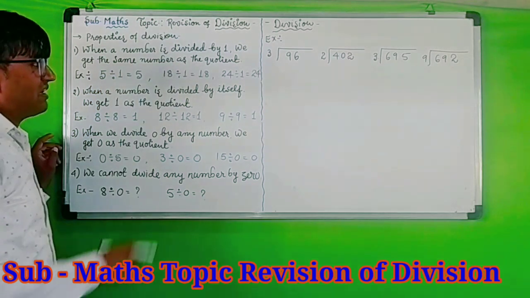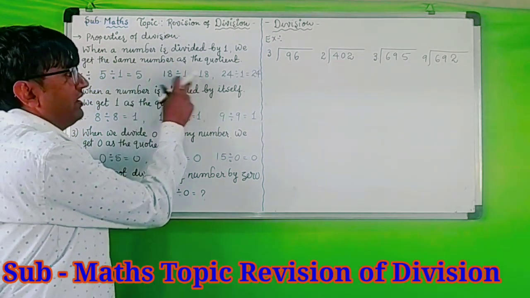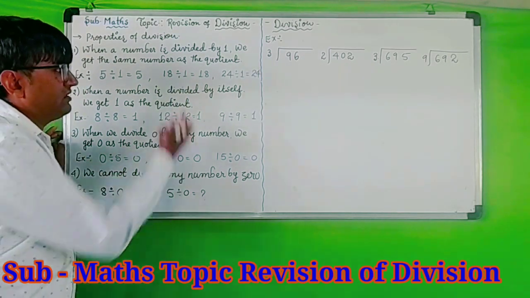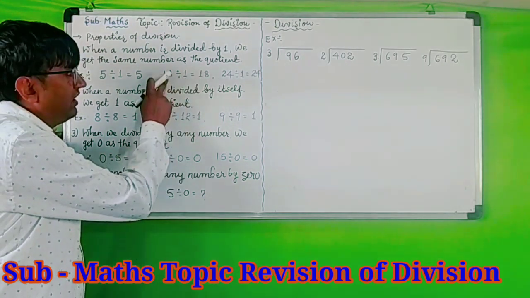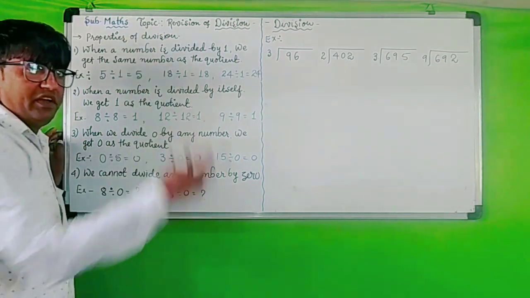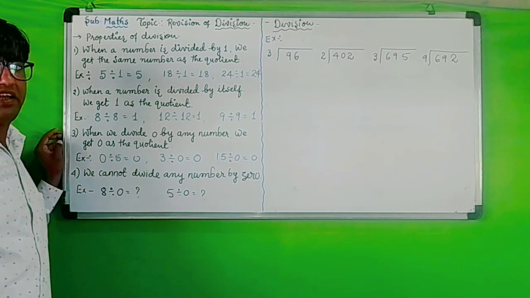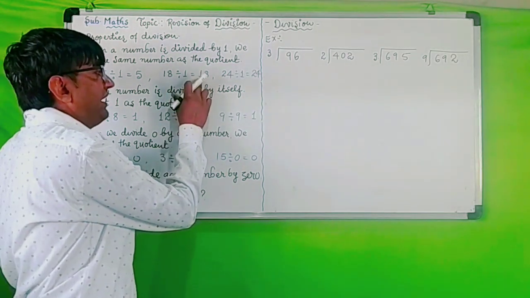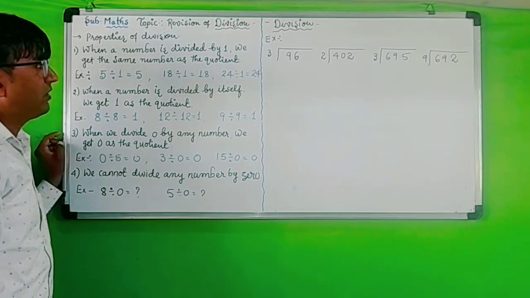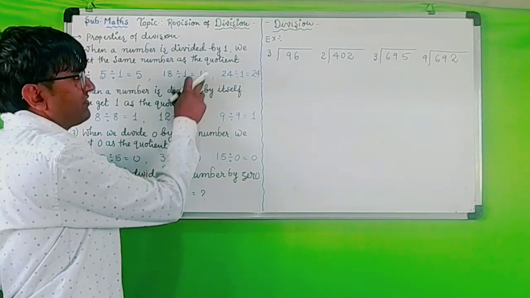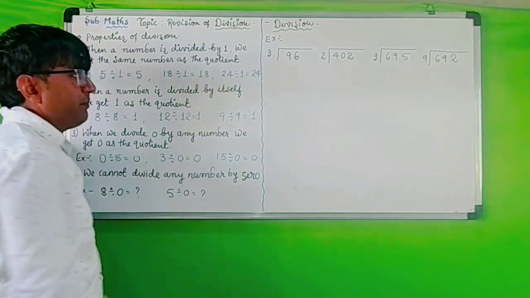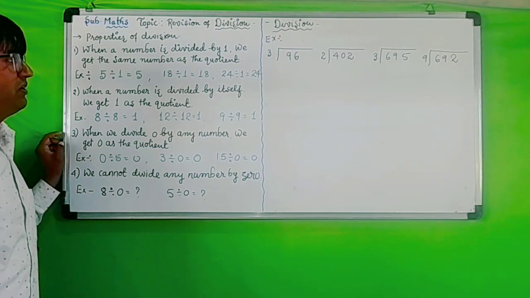Next example: 18 divided by 1 equals 18. So we got the same quotient. 18 is the dividend and 1 is the divisor. When we divide 18 by 1, we get 18, the number itself, as the quotient.